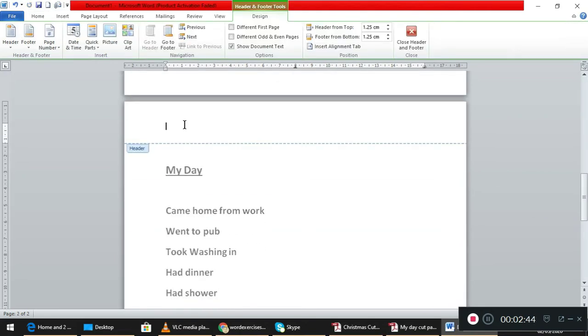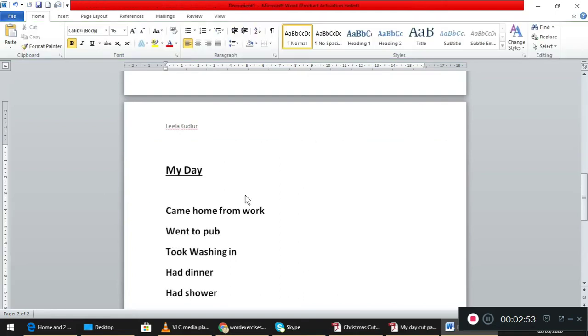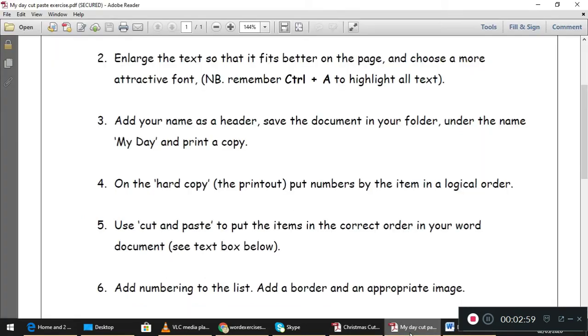You type your name, and save your work. How do we save it? File, save as, and save your work. Now take a printout. If you want you can take a printout; if not, you can keep it as it is, no problem.